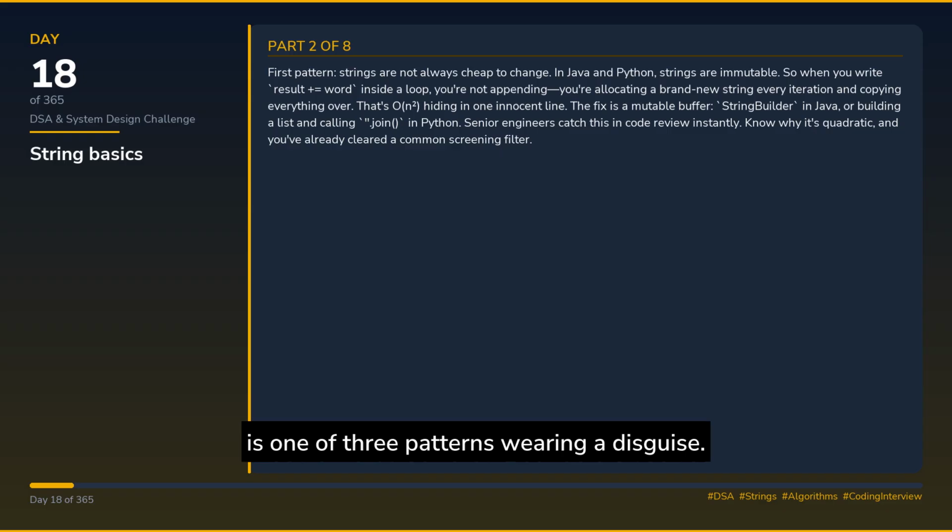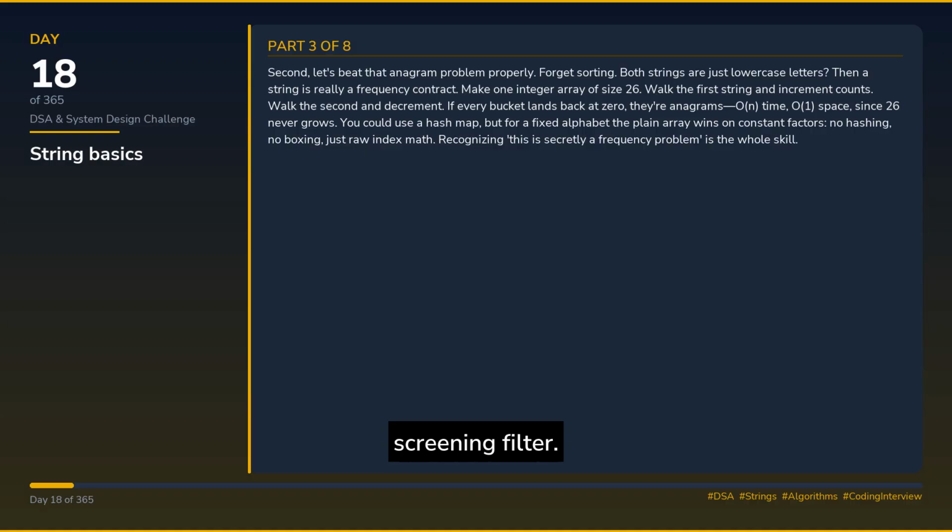So when you write result plus equals word inside a loop, you're not appending. You're allocating a brand new string every iteration and copying everything over. That's O(n²) hiding in one innocent line. The fix is a mutable buffer, StringBuilder in Java, or building a list and calling .join in Python. Senior engineers catch this in code review instantly. Know why it's quadratic, and you've already cleared a common screening filter.